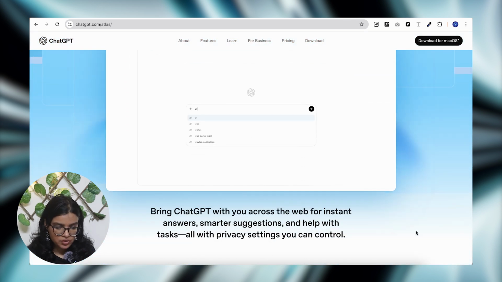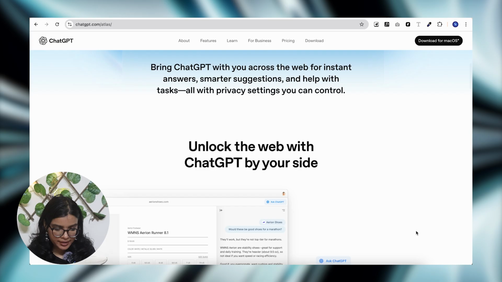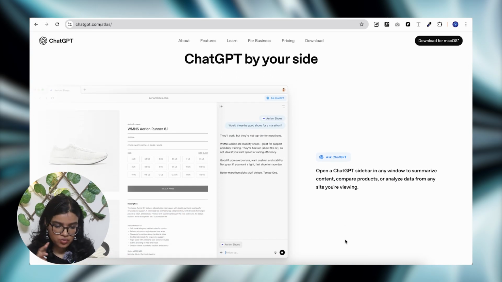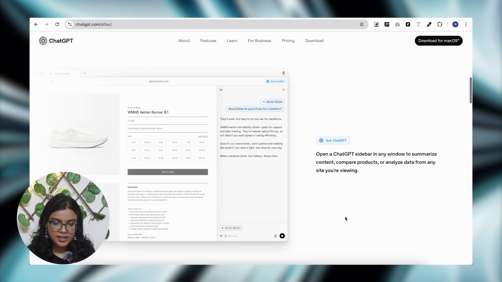So, there are certain features that I'm actually very excited to try. And honestly, I have tried it already. I just want to show you how powerful it is. The first one is that it says now you can chat with the web pages right in the browser, right with the web page.